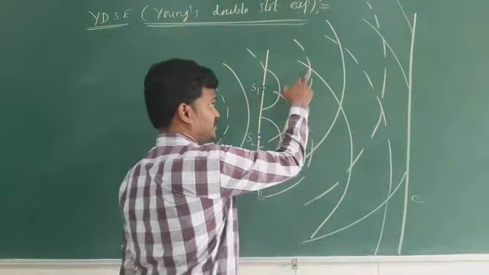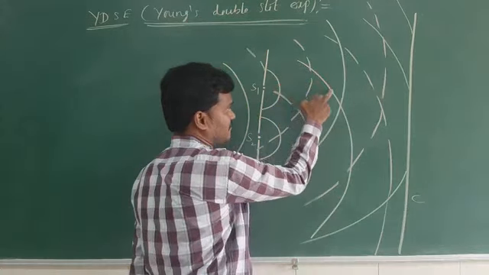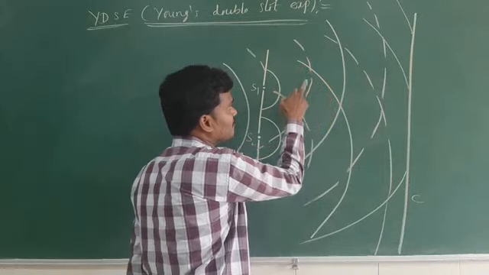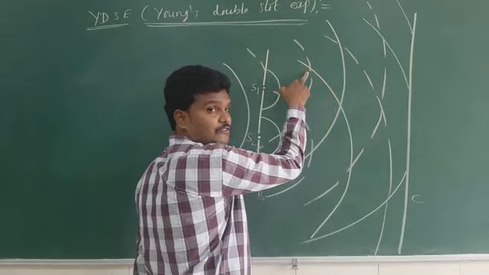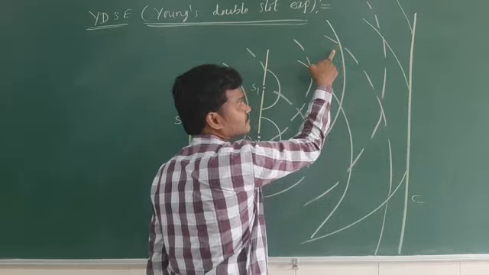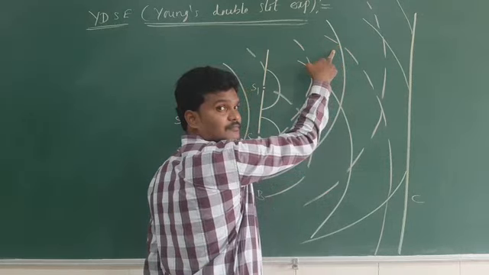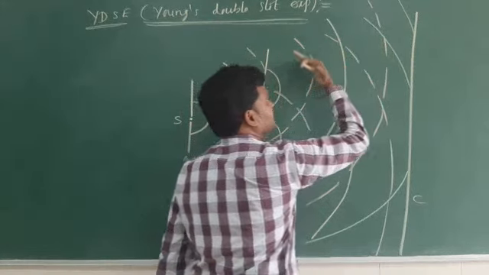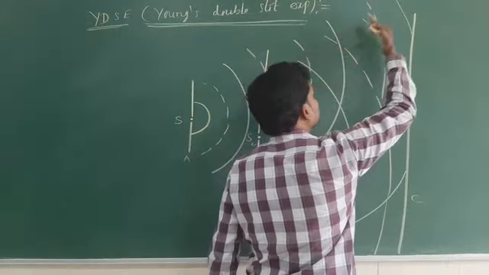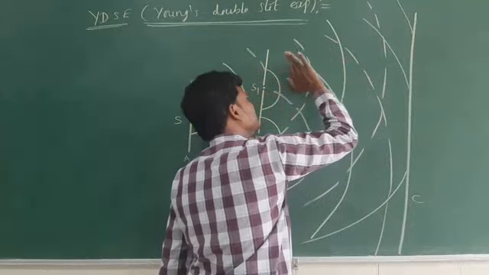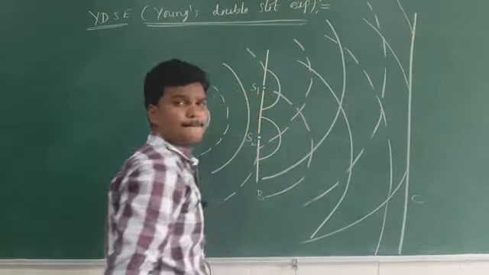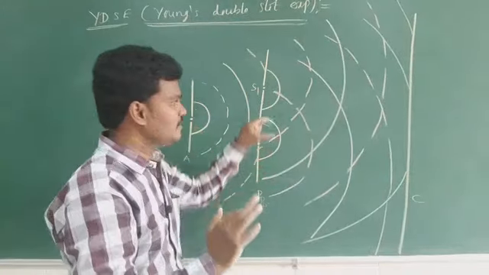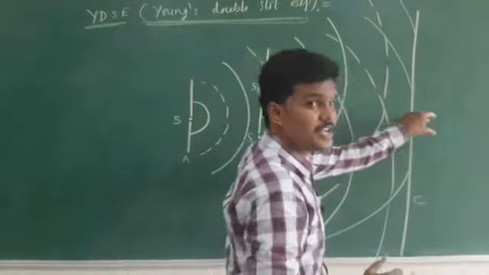Constructive. Just see here, this is the crest of one wave, the thick line. The dotted lines are the trough of another wave. Crest, trough. In this pattern, crest and trough mean what type of interference will take place? Destructive. See on the screen, listen, somewhere on the screen constructive interference takes place.